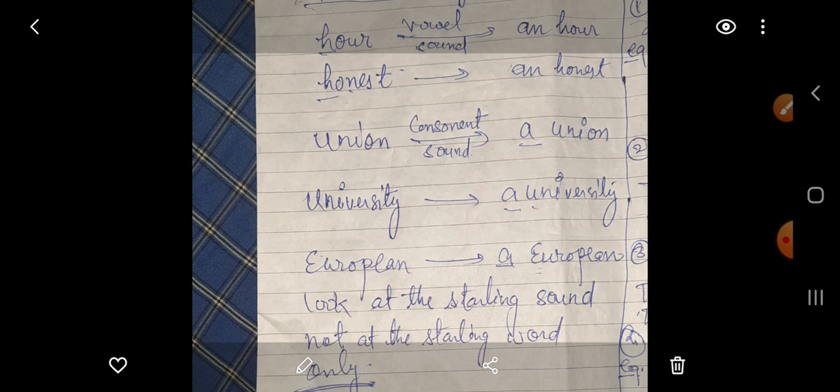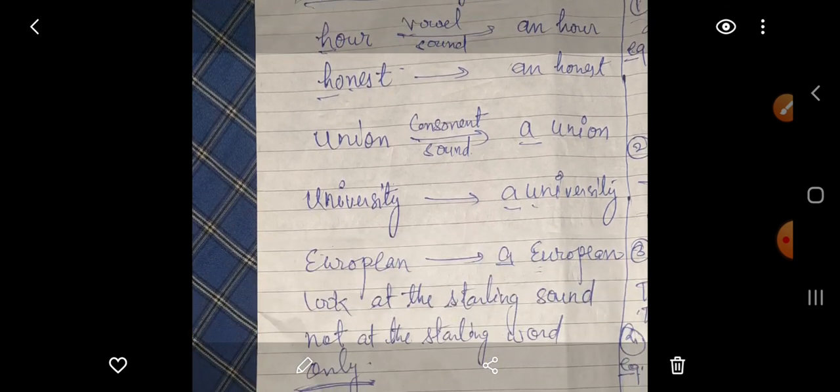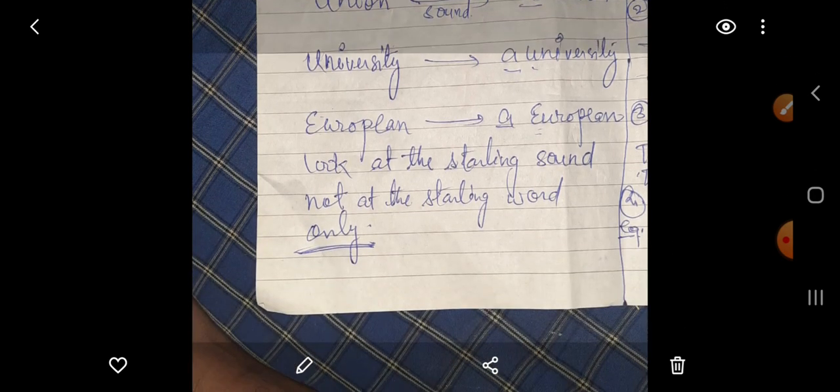In European, ya is coming, and ya is a consonant sound. So we will say a European. So these are the few examples that I told you. It is not necessary whether the word starts with a vowel or consonant letter, but we need to look at the sound of the word.